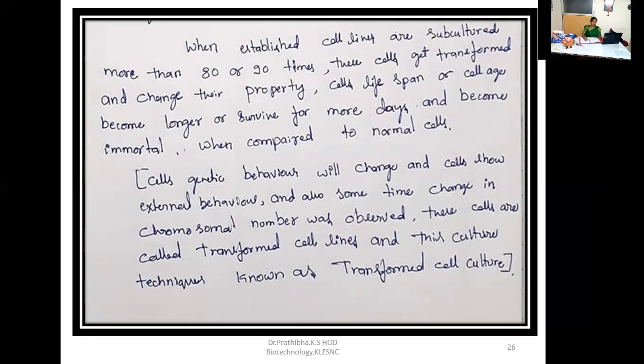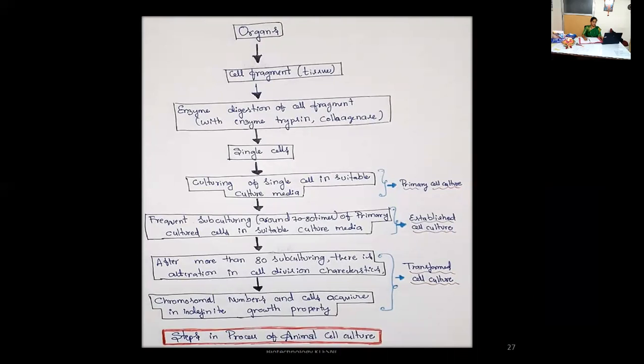Now let us go through the overview of the process of animal cell culture and its steps. This flow chart will give you the entire information about animal cell culture. First we choose the organs, then we go through the isolation step, isolation of cell fragments from the tissues or organs. The cell separation can be carried out by disaggregation method, which may be a chemical or mechanical method of disaggregation. Here you can see the enzymatic method of disaggregation.